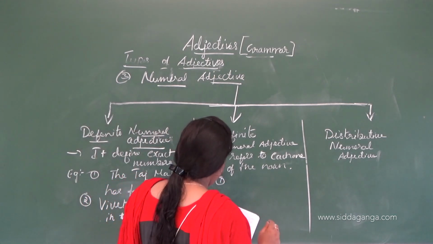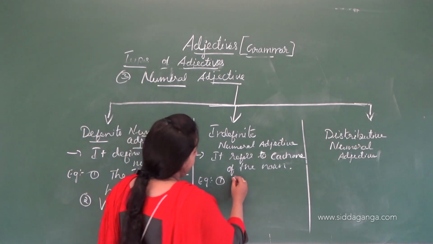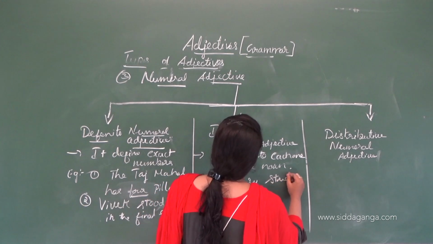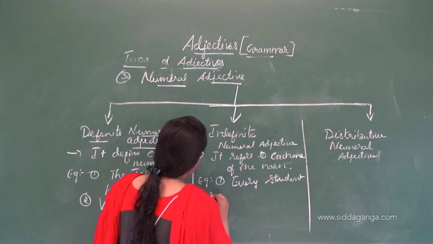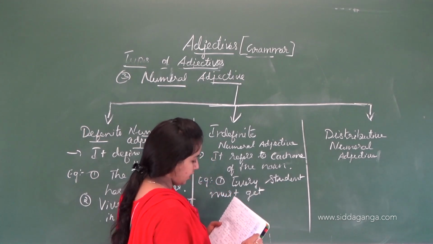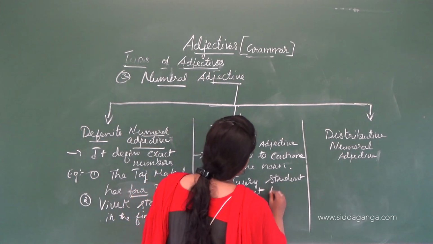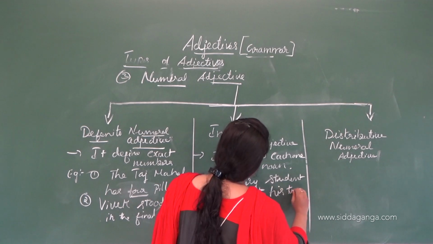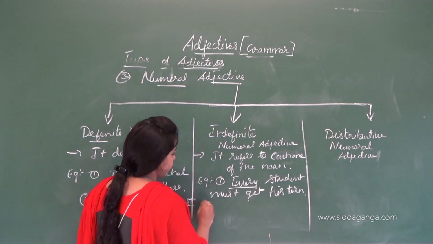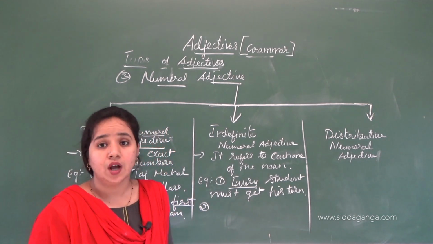Every student must get his turn. This word every suggests each one of the noun.